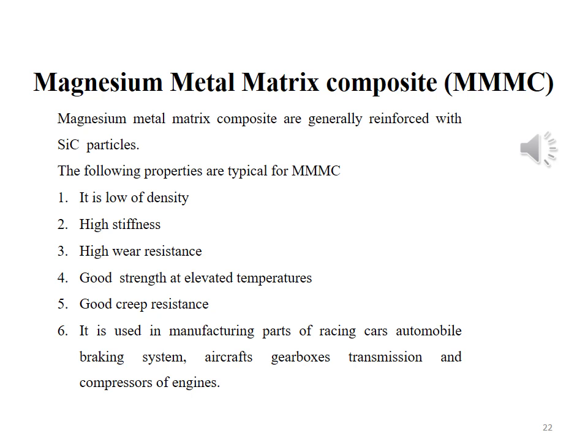Here we are discussing uses of magnesium metal matrix composite material. This material is used in manufacturing of various parts of racing cars, automobile braking systems, aircraft's gearboxes, transmission, and compressors of various engines.